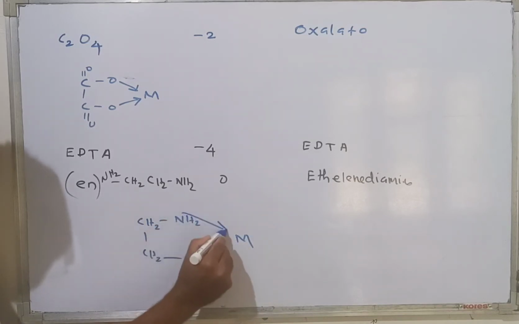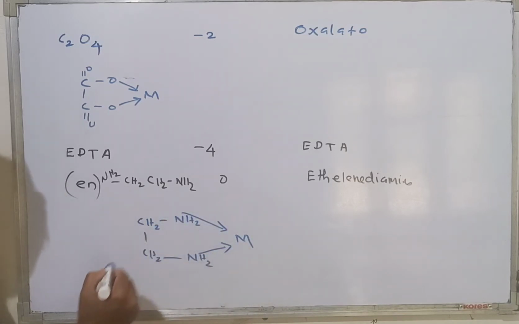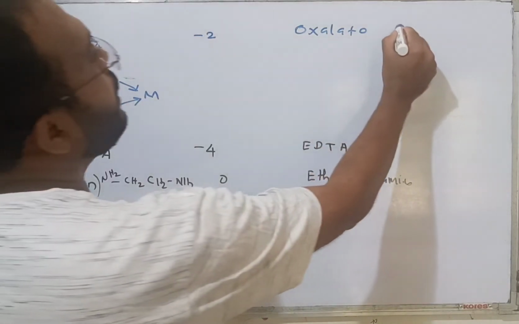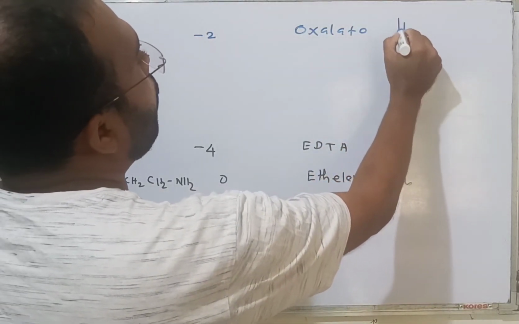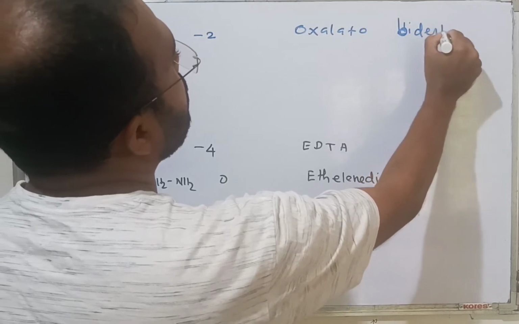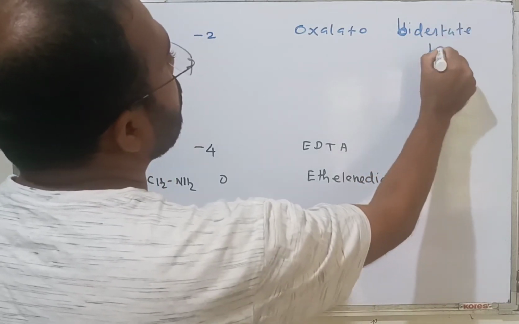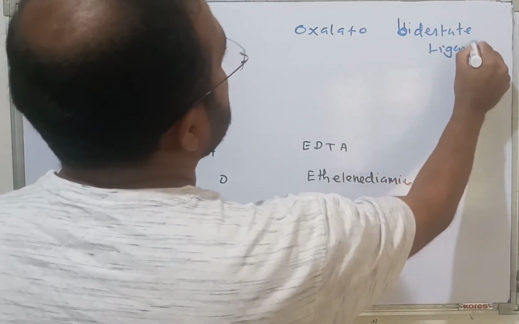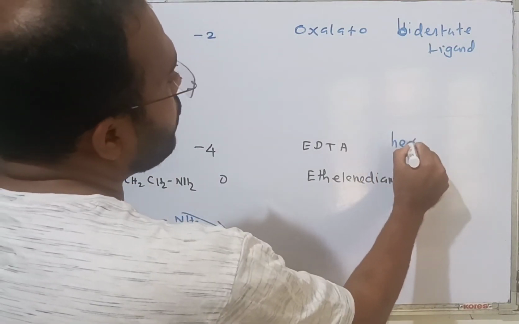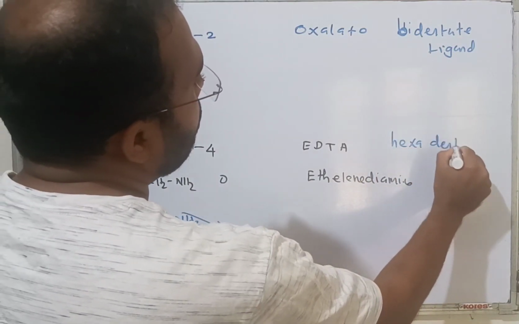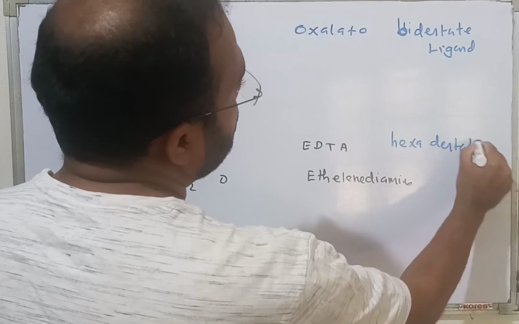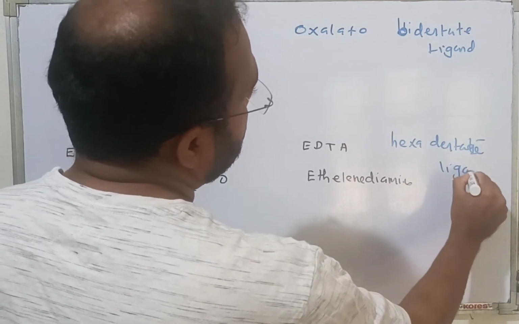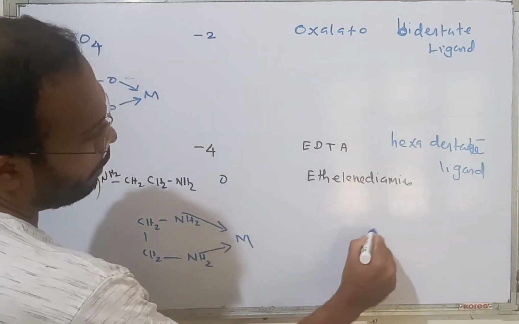This nitrogen also makes a bond, and this nitrogen also makes a bond. This is called a bidentate ligand. EDTA is a hexadentate ligand. This is also a bidentate ligand.